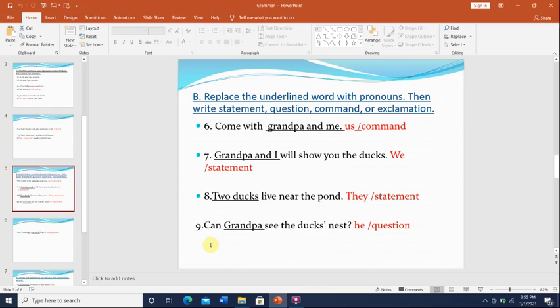Here, number 9, can Grandpa see the duck's nest? Grandpa is a man, so we will replace him with the pronoun he. And it's asking you something. So can Grandpa see the duck's nest? And this is a question.